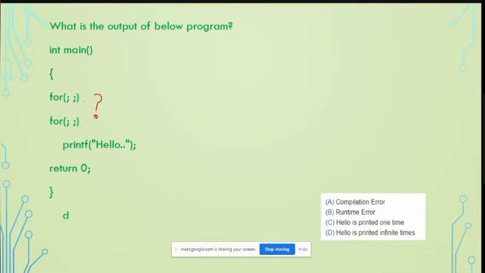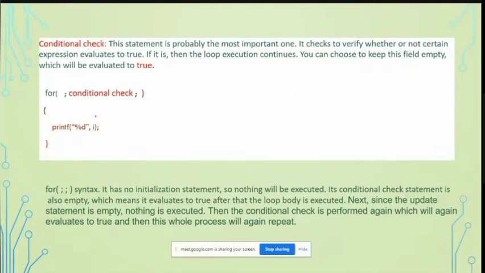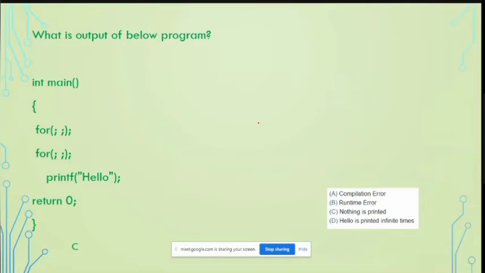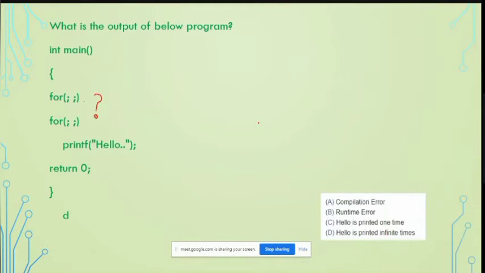Did all of you remember what an infinite for loop is? It will keep printing hello. An infinite for loop is where you have 2 semicolons inside the for: 1 semicolon here and 1 more semicolon here. So this is called an infinite for loop.